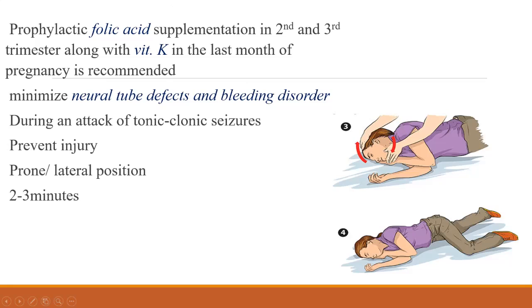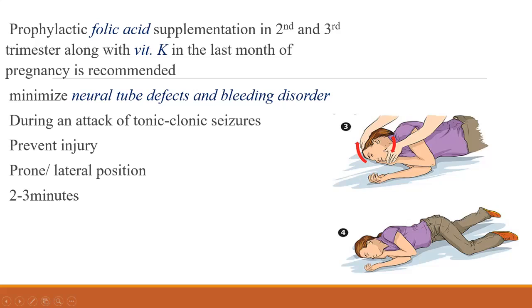Then suppose during an attack of tonic-clonic seizures, what should we do? Suppose in our family or in our neighborhood a person is having this tonic-clonic seizure, suddenly getting the seizure. We should not worry or become panicky. What we have to do is prevent injury. Anyway, that person will fall down.